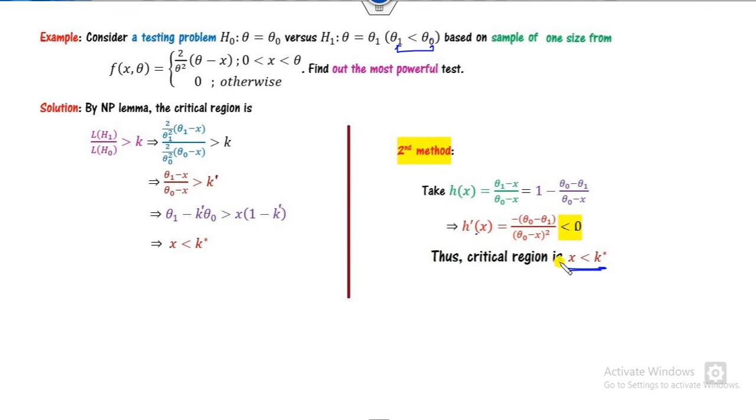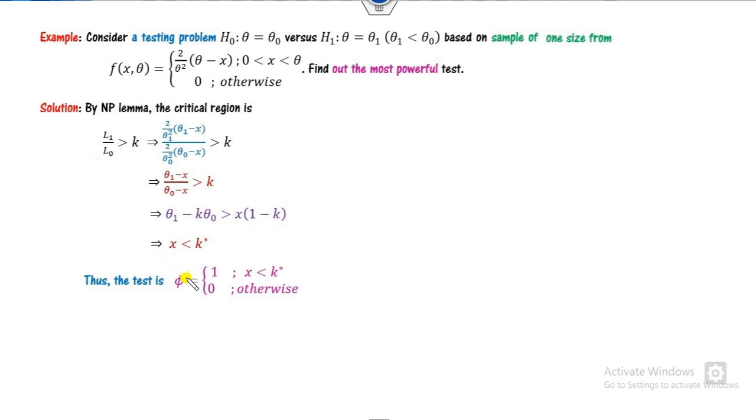So the critical region is my here. So either you can solve them or you can use here. Therefore the phi will be 1 whenever this holds. Now the third step is your target is to find this k star. How can you find the value of the k star? By using here. So what is the expected value of this?